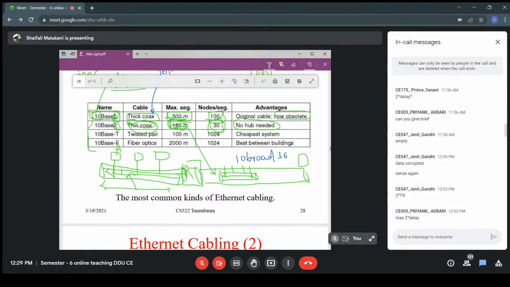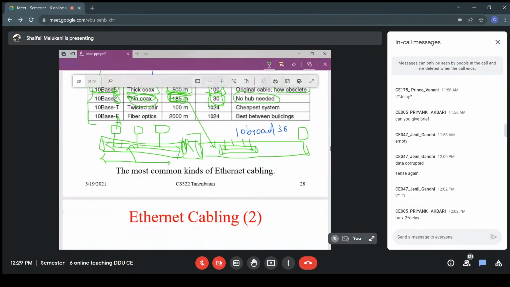Yes, it regenerates the pulses. Actually, it is not amplifying, it is regenerating. I'm explaining the difference between amplifying and regenerating. Now tell me, suppose I have transmitted 1, 0, and 1. A has transmitted 1, 0, 1. What will happen up to this moment, because attenuation has taken place?